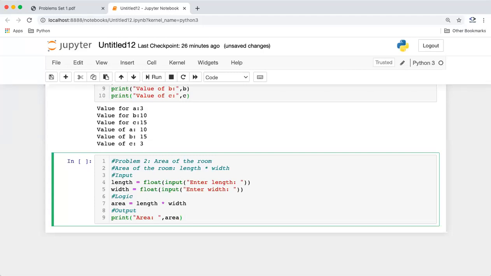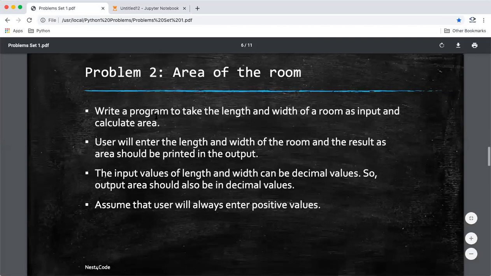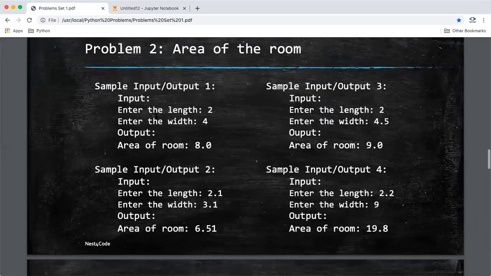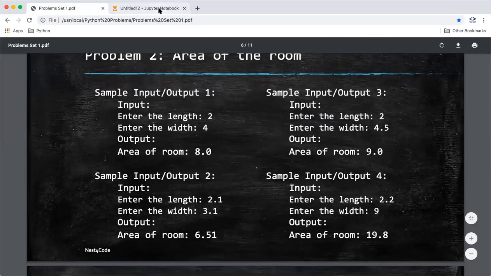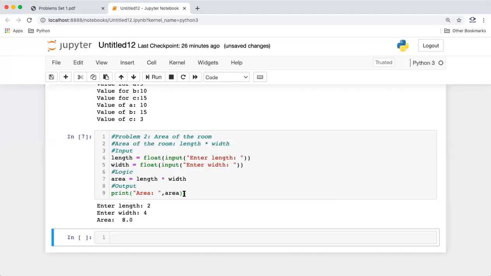Okay, so our program is ready, but it's important, you can see this is a program of 5 lines, but still it's important for us to test it against the given test cases. Let's see if it's working as expected. We'll go with the first test case. It's 2 and 4. Area should come as 8.0. 2 and 4. Okay, it's working as expected for the first test case.